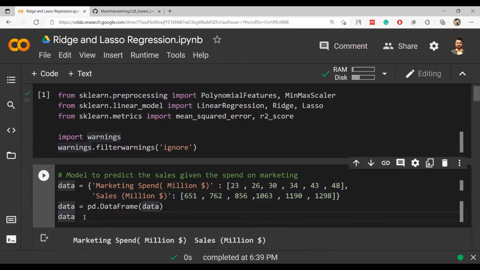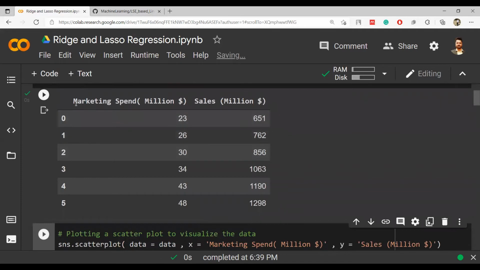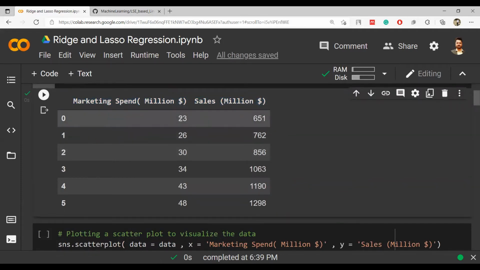And let's see how this data frame looks after converting this data into a data frame. So it looks like this. We have two columns. Let's say that one organization spent $23 million on marketing, and they did a sale of 651 million, and they got a very big return, maybe 25 times. Yeah, it is 25 times what they spent.